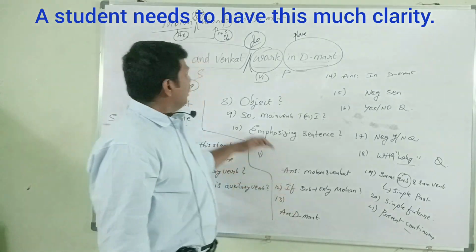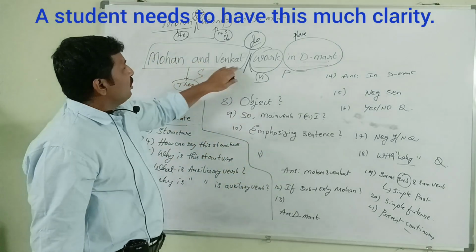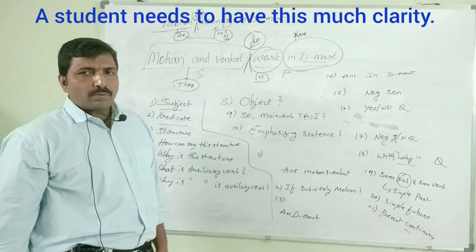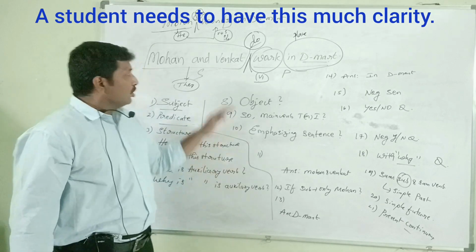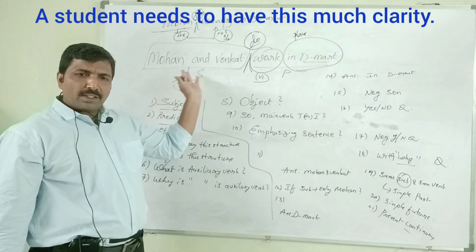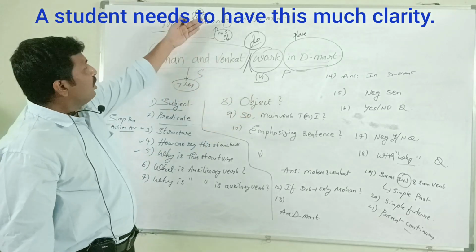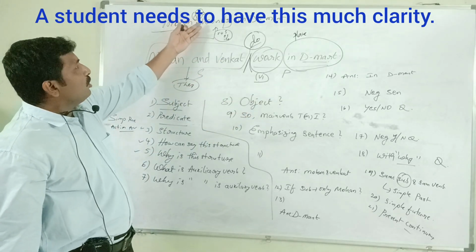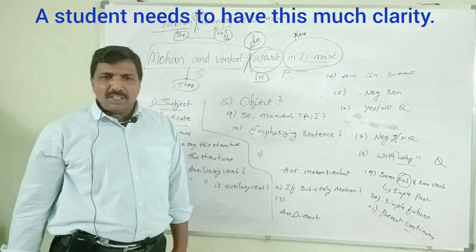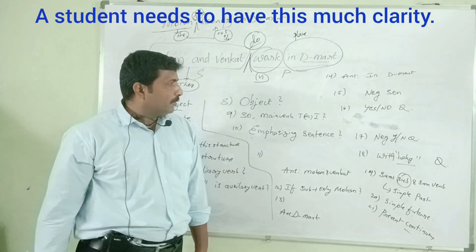Again, a negative yes or no question to it. Mohan and Venkat work in D-Mart. Do not Mohan and Venkat work in D-Mart. Do not or don't? Don't. Do must be kept before the subject. Don't Mohan and Venkat work in D-Mart? Negative yes or no question for the above sentence: Mohan works in D-Mart. Doesn't Mohan work in D-Mart? Does not Mohan work in D-Mart?